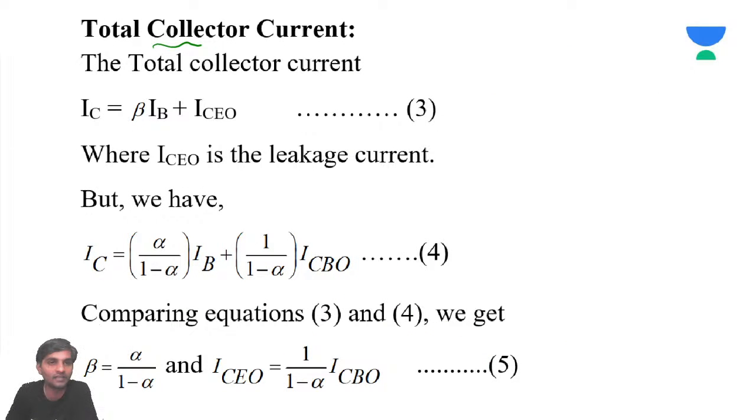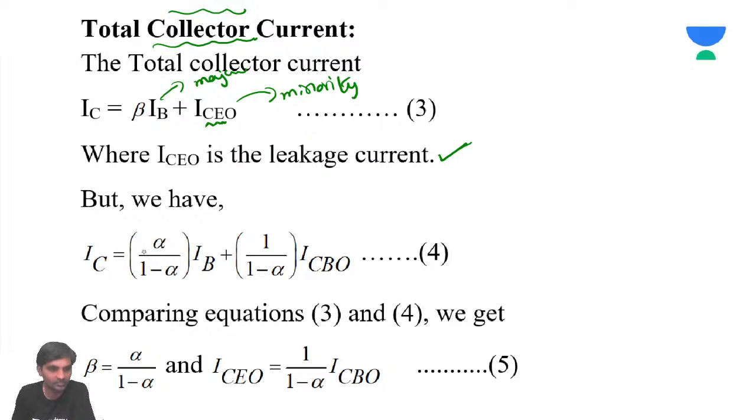Now we'll calculate the collector current. IC is going to be beta times IB plus IC naught. What is IC naught? This is the collector current in common emitter configuration. The first term is the majority charge carrier current, and IC naught is the minority charge carrier current. So IC is beta IB plus IC naught, where IC naught is called the leakage current.